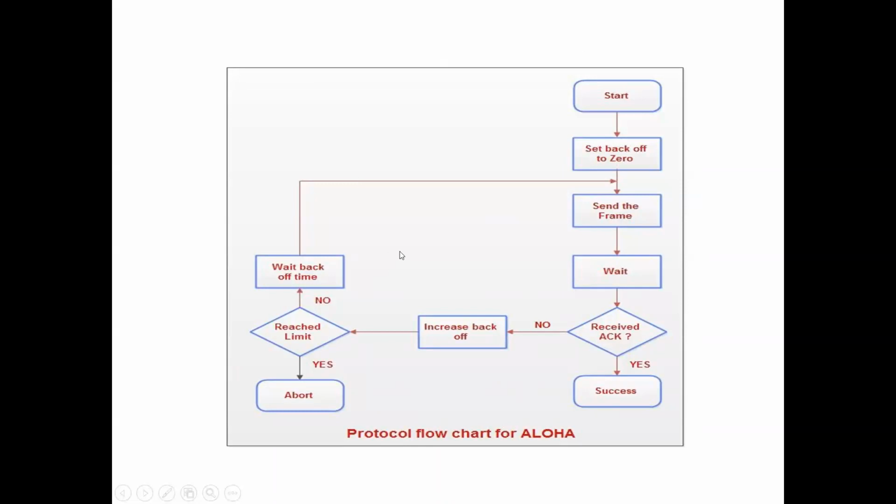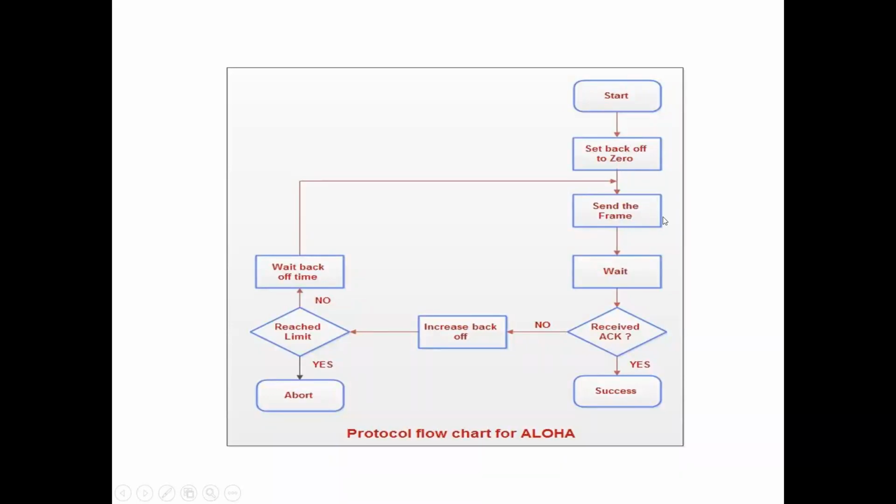So this one is the flowchart for Aloha. Here, first is start, and next set back off to 0. That means back off is a random amount of time. Back off means wait for some random amount of time. Here we set back off to 0.